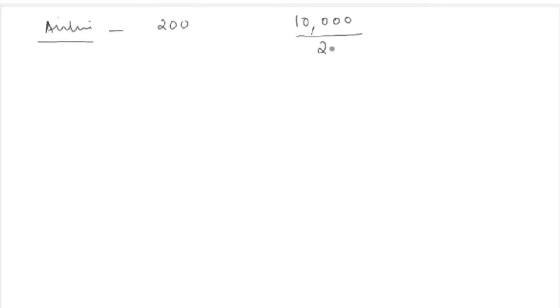So I can calculate the average cost of each seat. Suppose I am running this company and I want to price the ticket of each seat. I want to understand कि मैं कितने price पे हर seat को offer करूं such that I am able to run my company. So my total cost comes out to be 10,000 hypothetically, and then my average cost, अगर 200 seats हैं, then my average cost is about 50 rupees per seat.